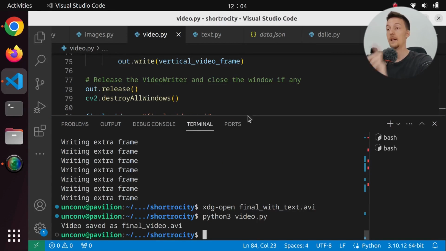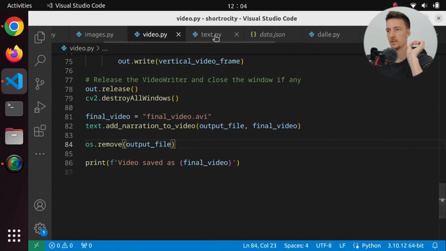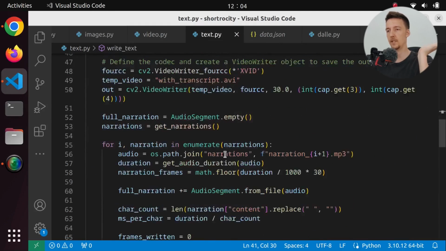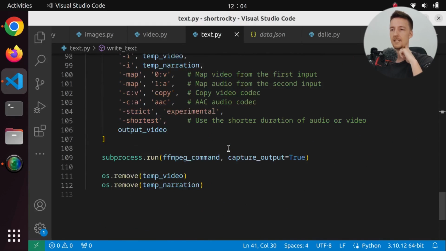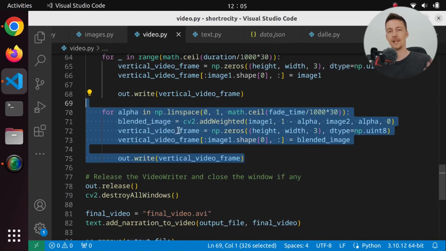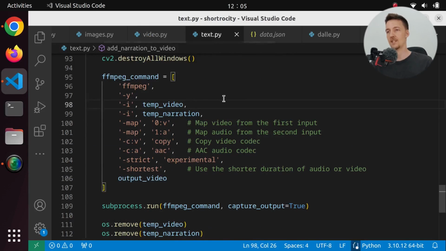We did. Now there's one more thing that I noticed, which was that actually the video stopped short for some reason, which might be that because we add this fade from the last image to the first image in the end, maybe the narration has already stopped. And because we use the shortest here, it will stop the video when the narration ends, so we don't have time to switch to the last image.